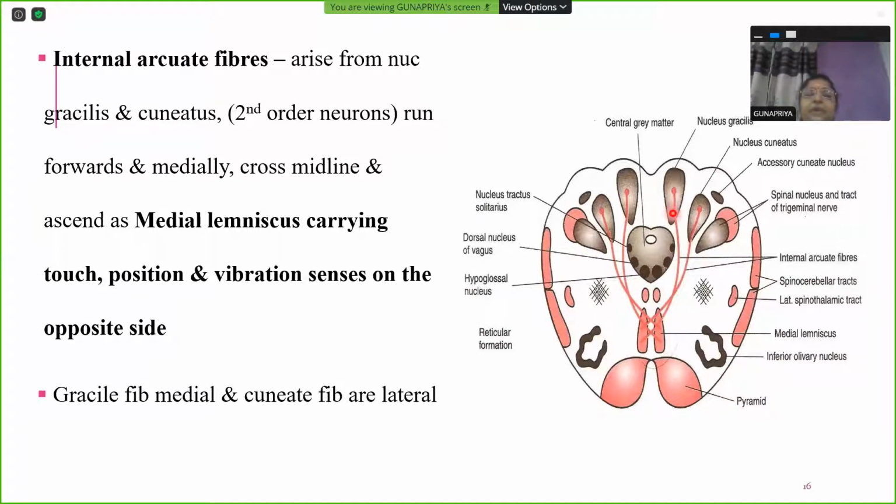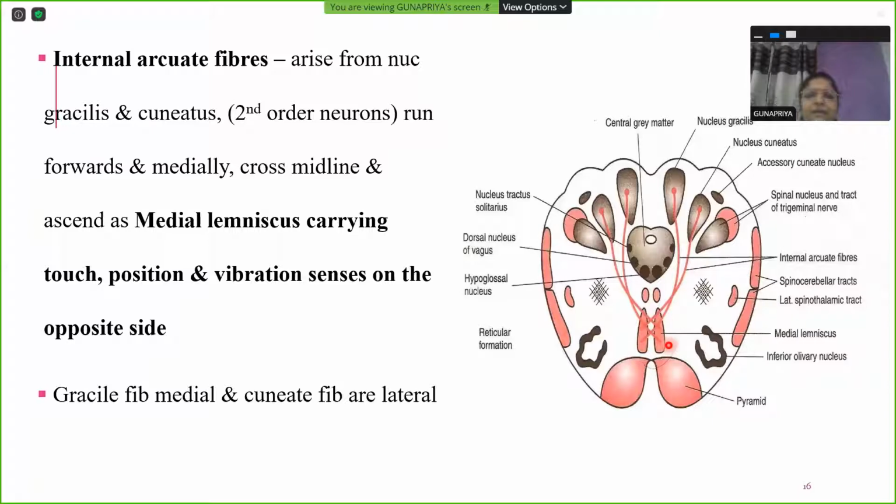Now these terms, if you understand their meaning, it's very easy. In the whole of medicine, you need to understand. There's no reason to mug up anything. You just need to understand the terminologies and their meanings, so it's very easy to keep in your memory. So internal arcuate fibers. What do we mean by internal arcuate fibers? Internal, something inside the medulla. Arcuate, something forming an arch. Can you make out an arch here? There is an arch formed here, isn't it?